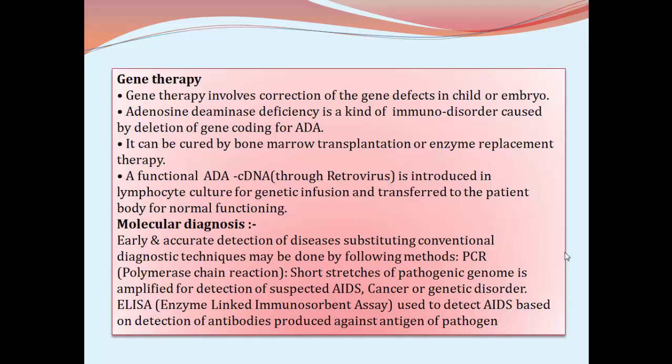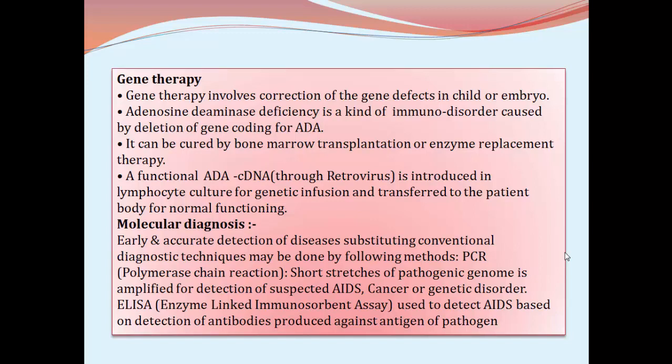That means the non-functional gene is identified and it is replaced by a functional gene. One example is the treatment given for a 4-year-old child suffering from ADA deficiency.